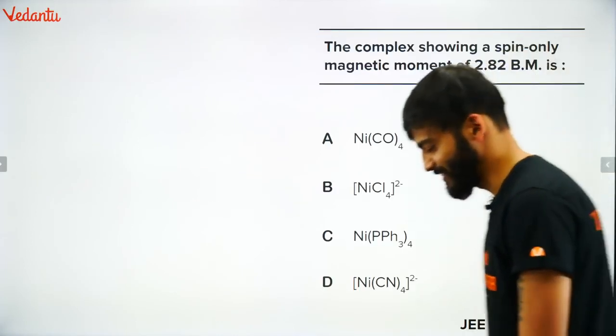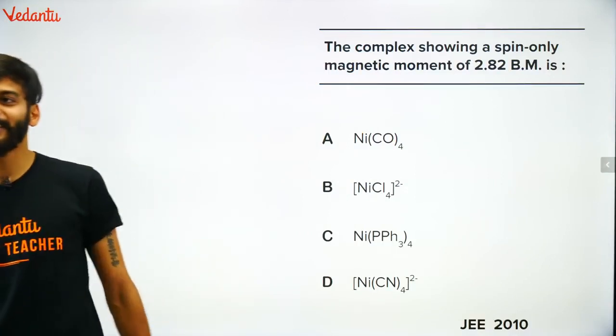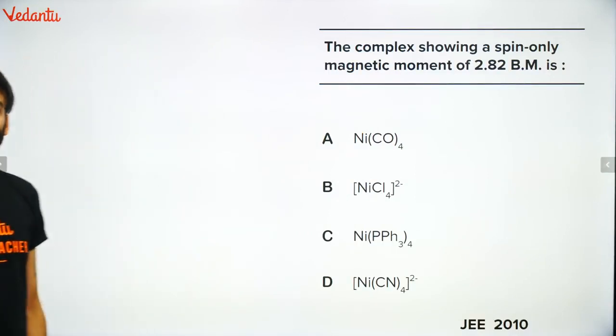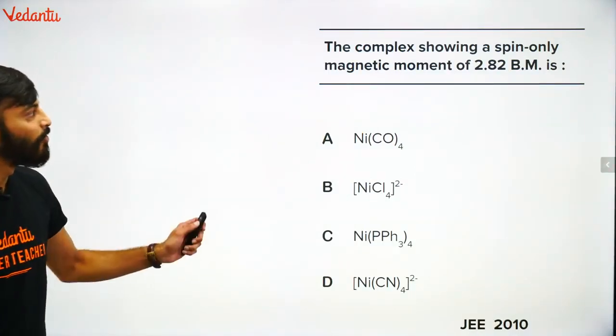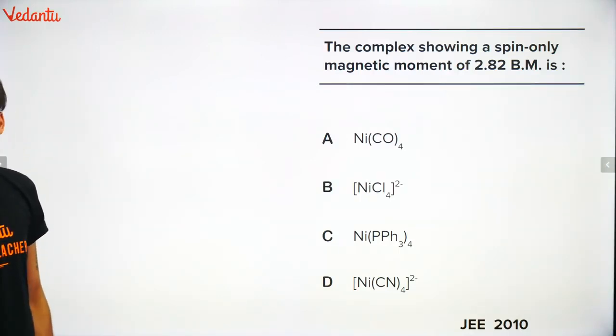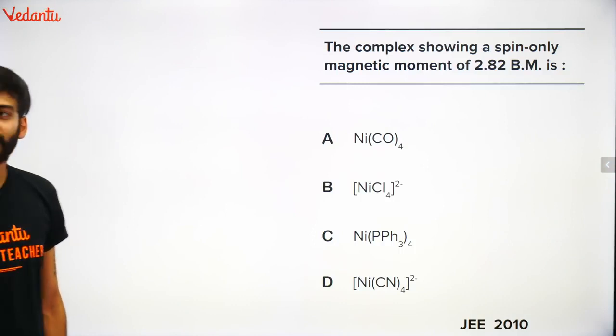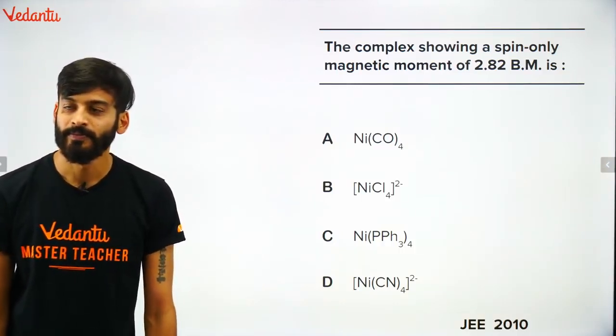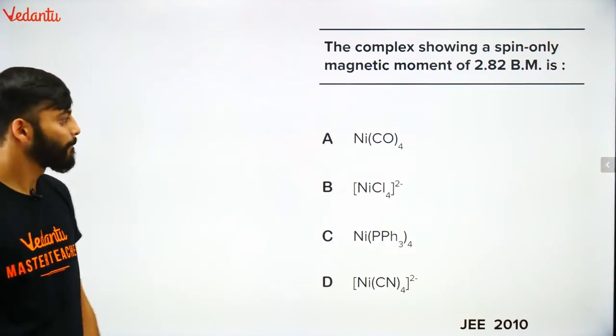Very nice. Check this out. What is the correct answer for this? Which of the complex will show spin magnetic momentum as 2.82 Bohr magneton? What is the correct answer?